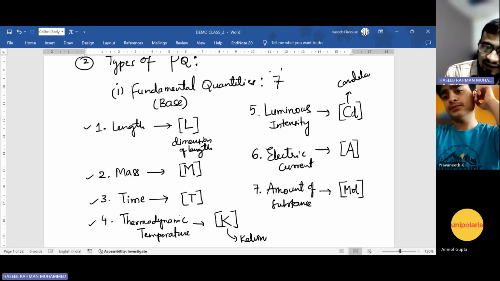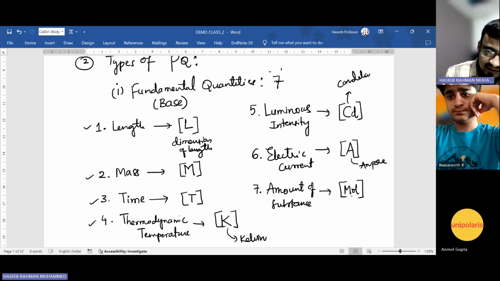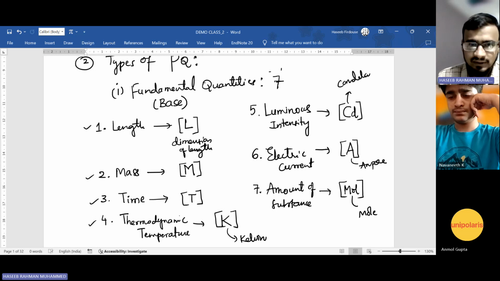Electric current, A, is for ampere. And amount of substance, MOL, it is mole. So in short form, we use capital MOL, right? So these are the 7 fundamental quantities and their dimensions.